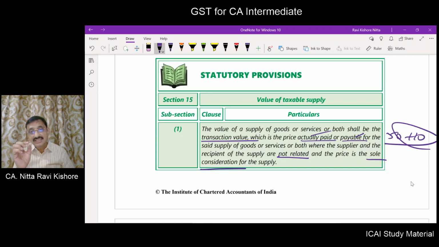Then when the rice has been given to you only for 50 rupees, the provisions of Section 15 subsection 1 will not apply in your case, because you are related parties. When you are related parties, 15(1) will not be applicable to you. You have to go to the Determination of Value of Supply Rules under CGST and check for the valuation method.